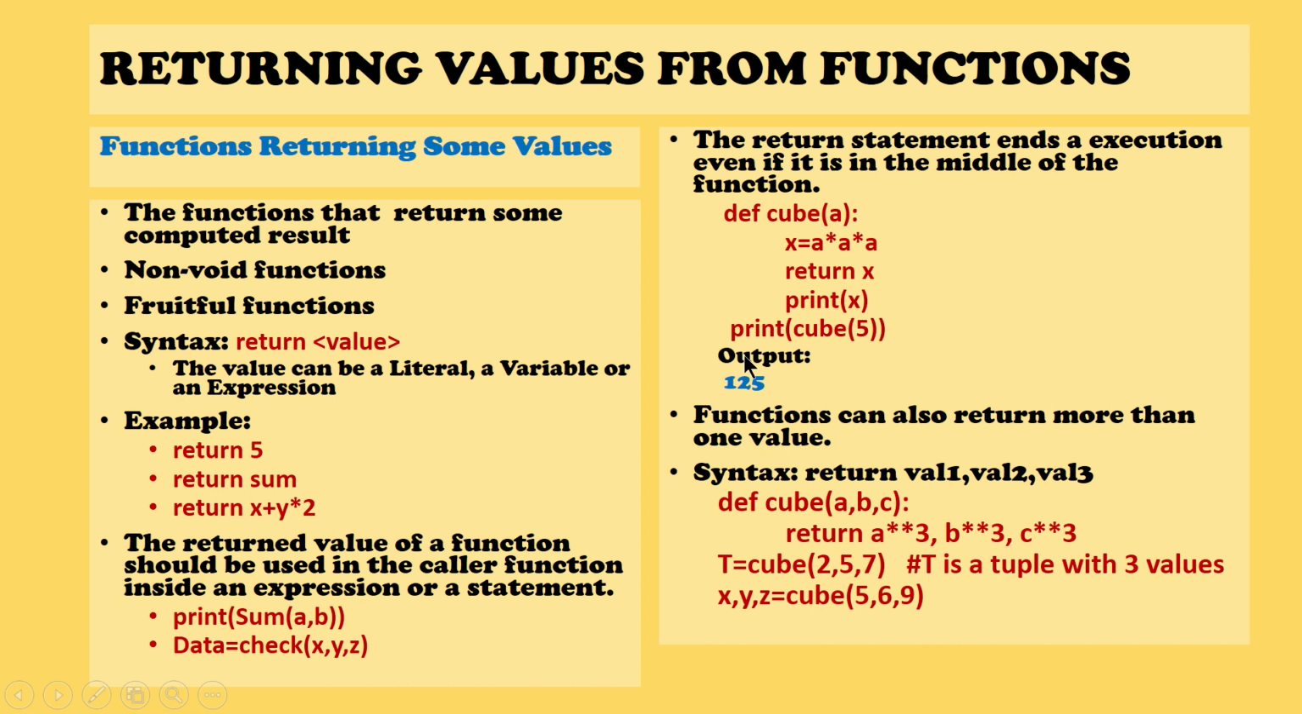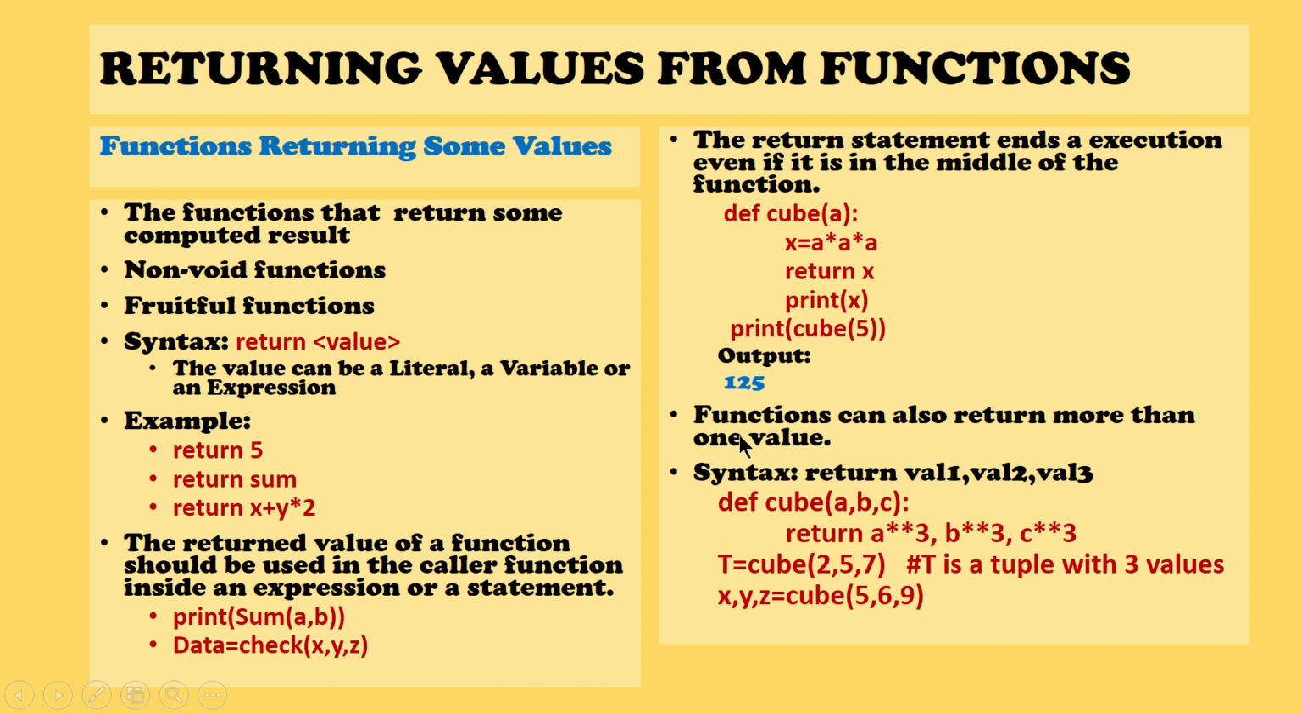So if you call the function print cube of 5, when you call this function with the value 5, a will be receiving the value 5. So x is equal to 5 into 5 into 5, which is 125. That value will be returned as soon as it reaches this particular statement; it will immediately come back, the value 125 will be replaced here, and it will print the value. It will not print the value inside your function definition. So if the return statement appears in the middle, the function execution ends.